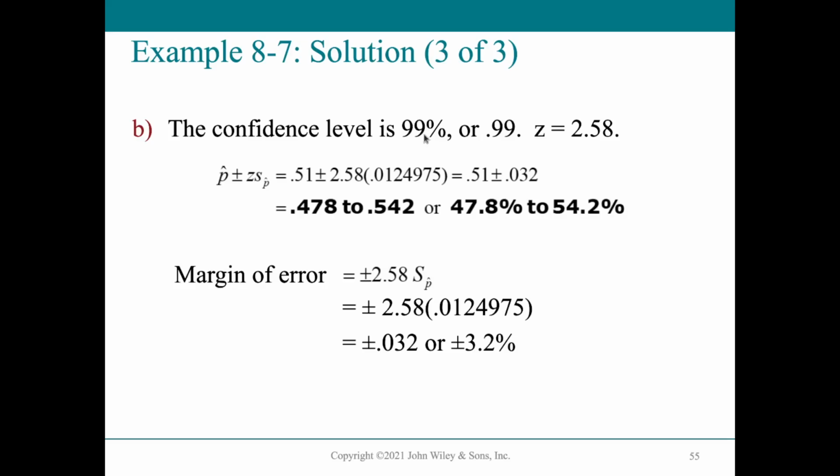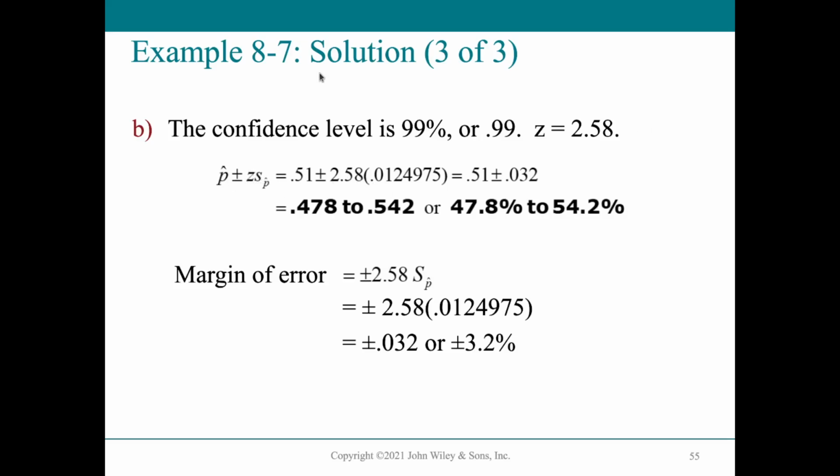Our confidence level is 1 minus alpha. Therefore, our alpha is 1 minus 0.99, or 0.01, divided by 2, that's 0.005. So let's look for the value of z that will give us about 0.005 area beneath the curve. That value is 2.58. When I say area beneath the curve, this is at the extreme ends, the leftmost or rightmost part. And then we plug it in our equation: p hat plus or minus z s_p hat.